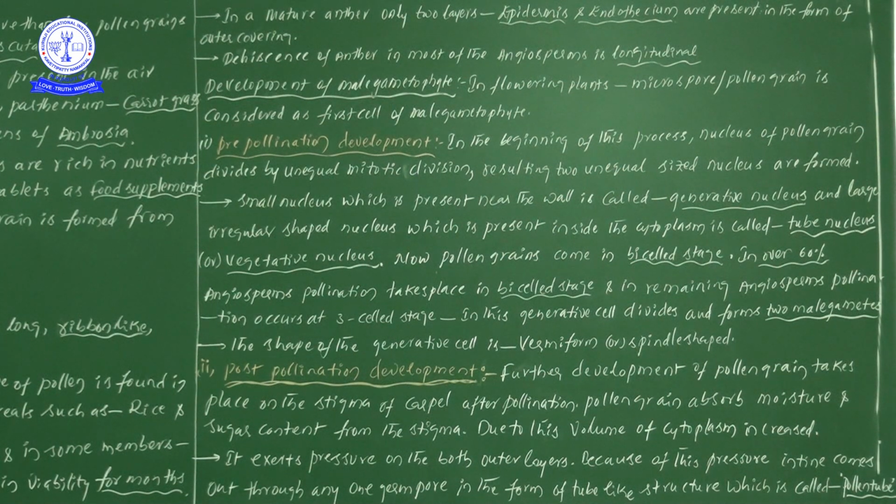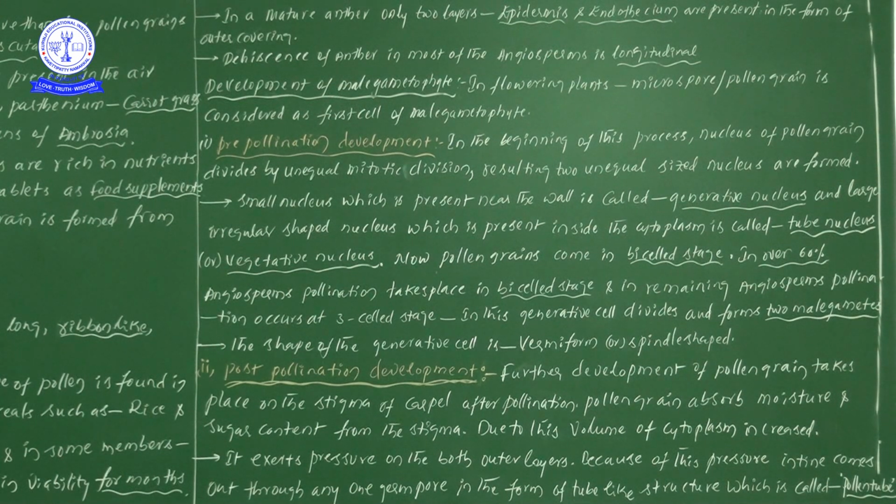So this pollen tube formation takes place with the help of the intine, and this intine is made up of cellulose and pectin. We have already seen this. Cellulose and pectin make the intine, and the exine is made up of sporopollenin.